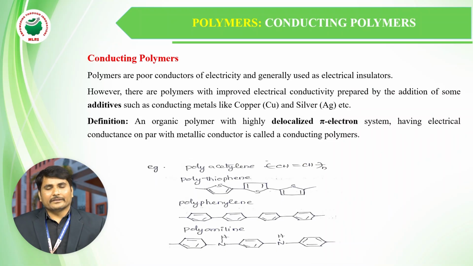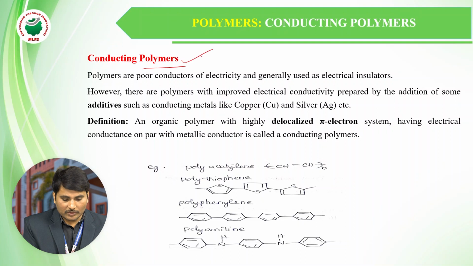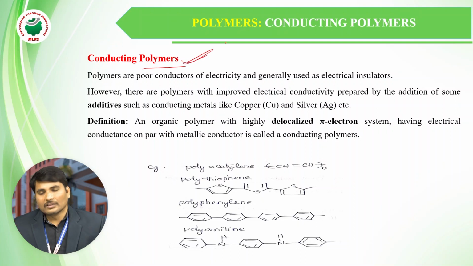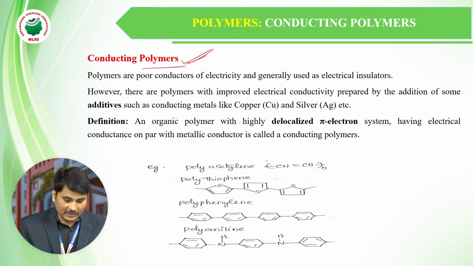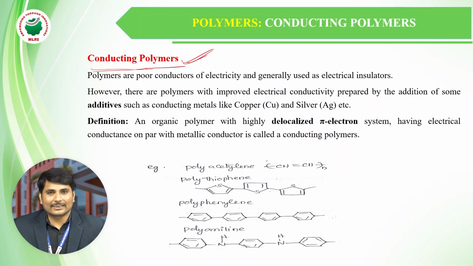The next topic is conducting polymers. According to our knowledge, polymers act as good insulators. They won't allow electron flow, so we call them insulators. Plastics are good insulators. But conducting polymers are polymers that can allow electron flow, that is, conductivity. This kind of polymer we call a conducting polymer.